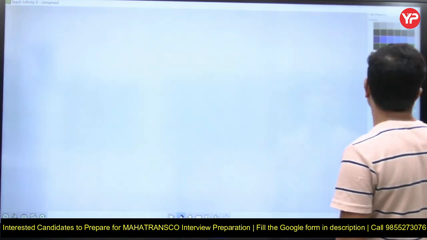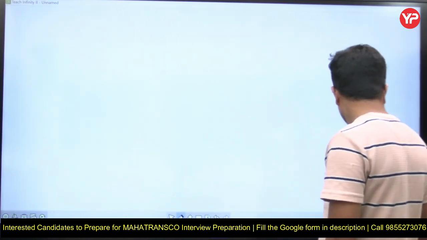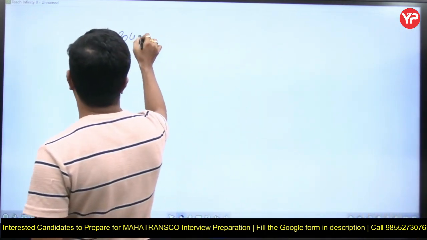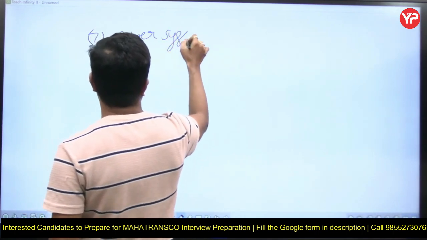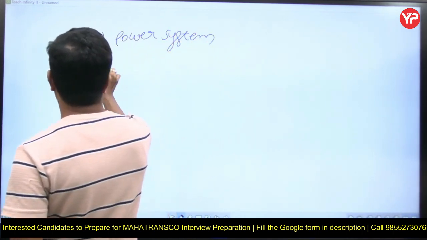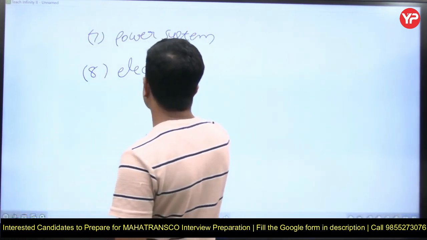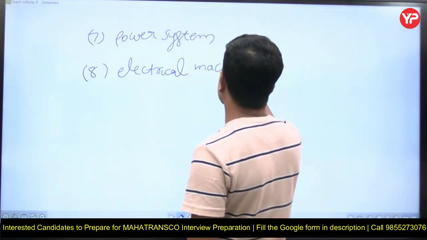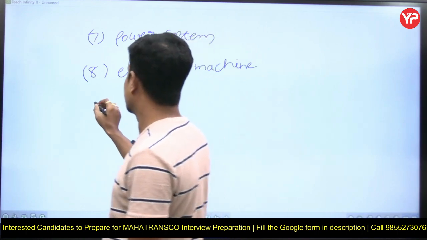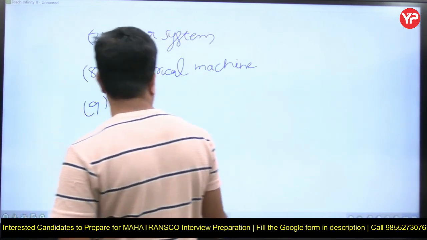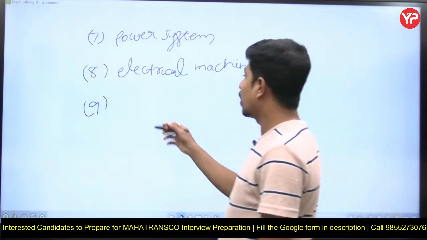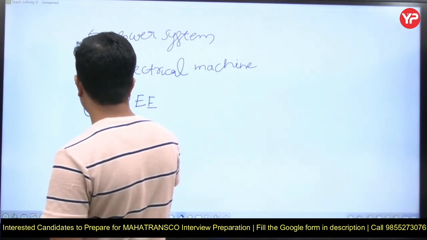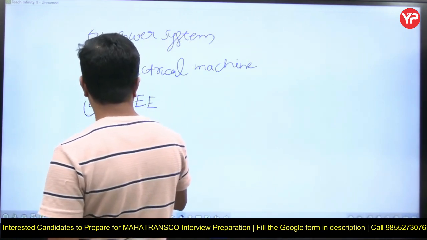The next subject is power system. Next one is electrical machines, especially DC machine is very important. Electrical machines, in fact DC machine characteristics. Then utilization of electrical energy.